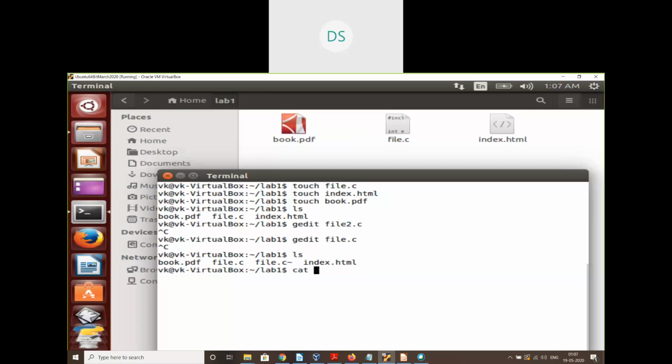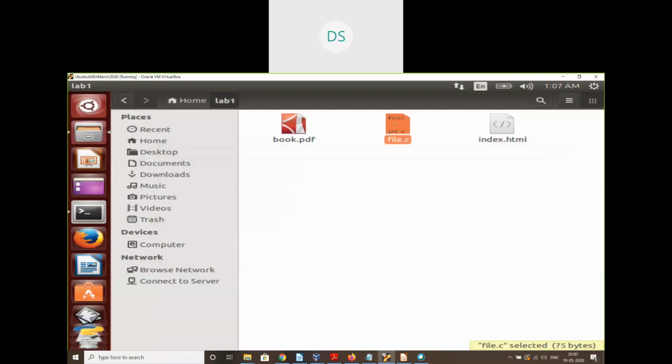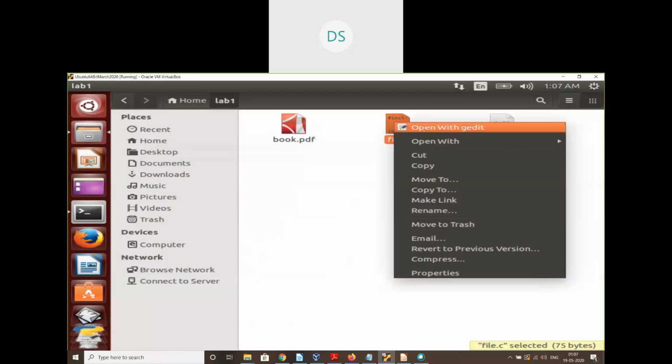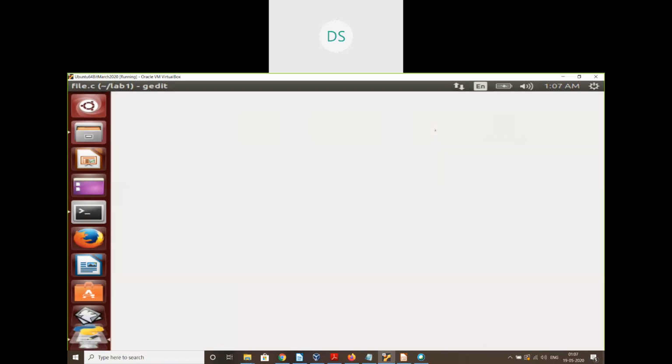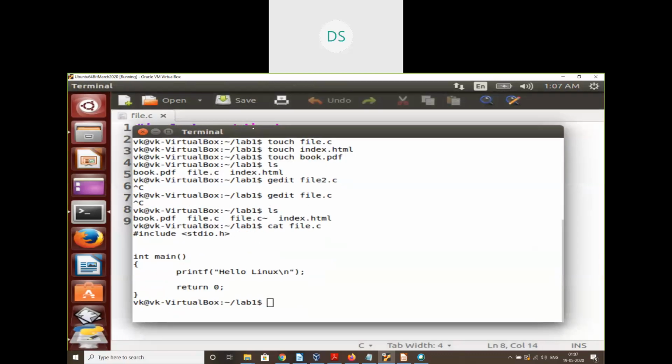Let me show the content of file.c. How do I see the content of file.c in the command prompt? cat file.c. It's going to list the content of this file. So this is what we edited in this file called file.c. This is the content of file.c. In the command prompt you can see it, or else I can open this file.c using gedit. So it gets opened like this. Either way you can open it, either using the GUI or the command prompt, and you can see its content.